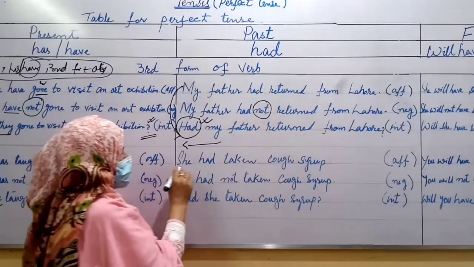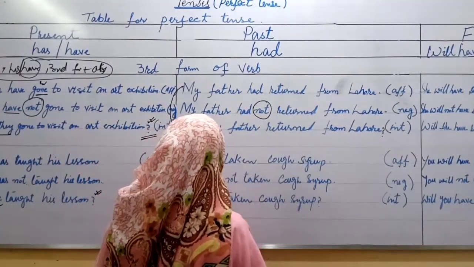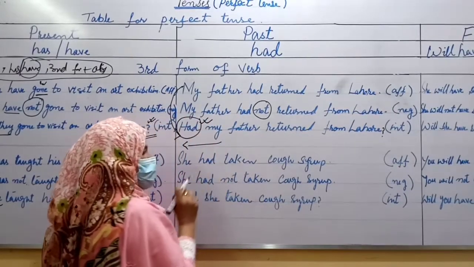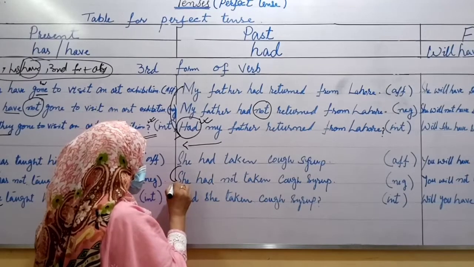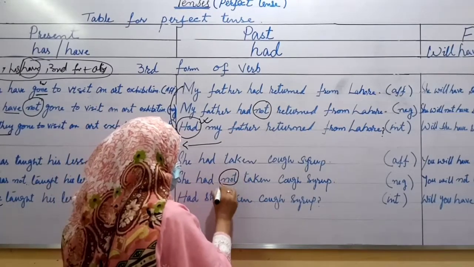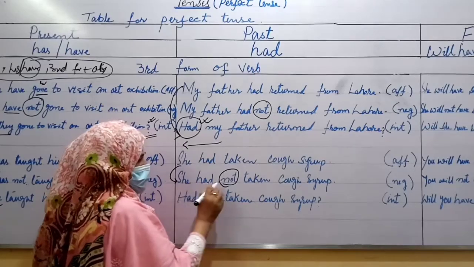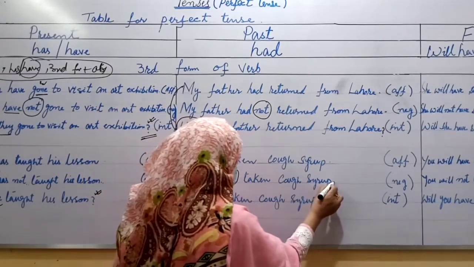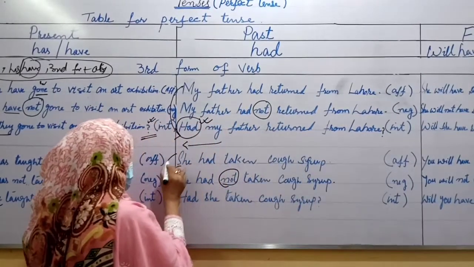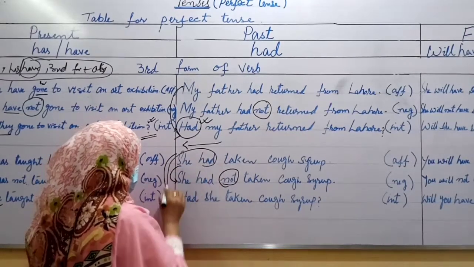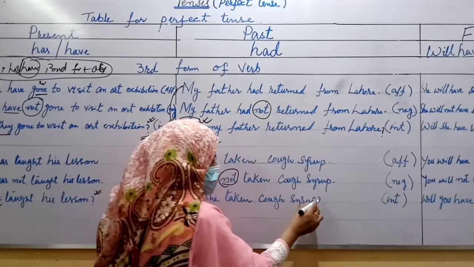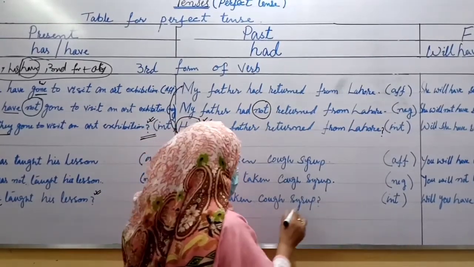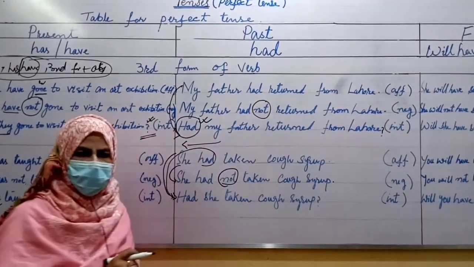She had taken cough syrup. This is an affirmative sentence. If you want to change this affirmative sentence into negative, you will put not just after had. She hadn't taken cough syrup. And for interrogative, had will come at the beginning of the sentence. Had she taken cough syrup? Then question mark. This is an interrogative sentence.